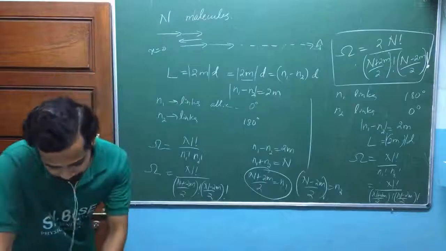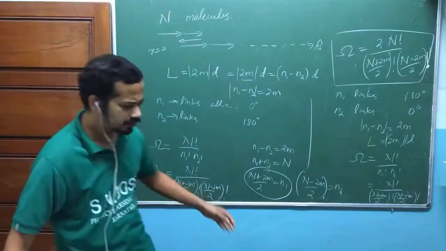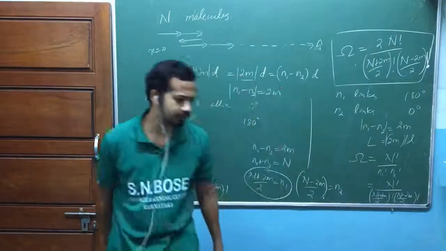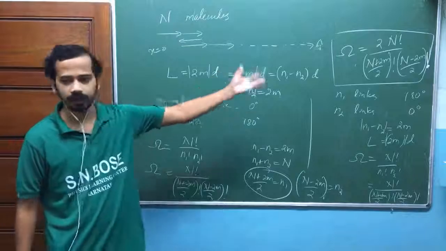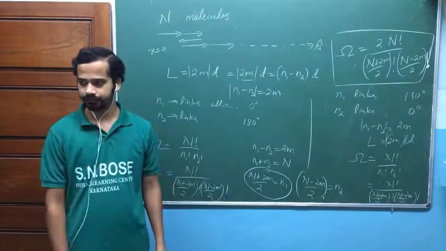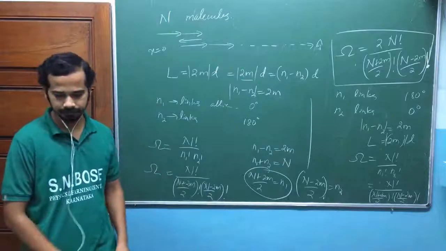Is that okay? Try to deal with this kind of question. This is not even a binomial distribution, isn't it? He is just talking about the binomial coefficient. Permutation with repetition actually.